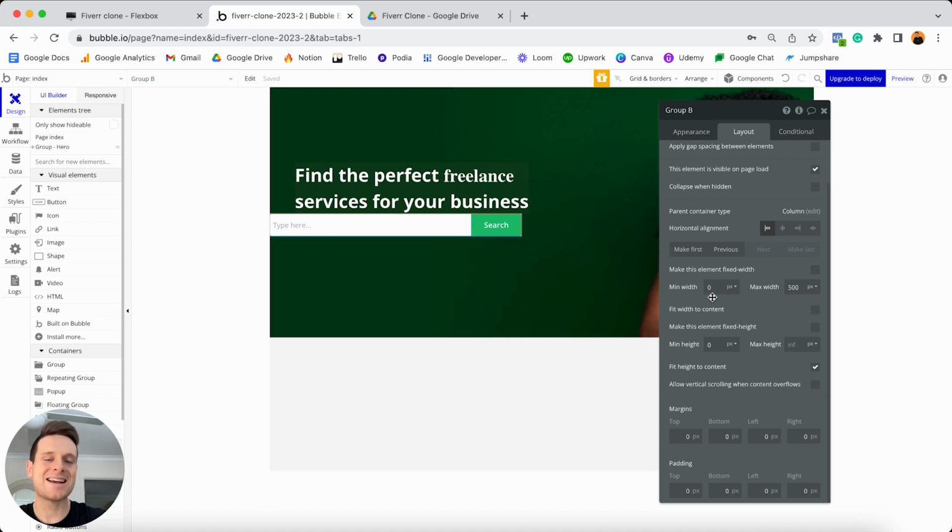Of course, because it has a minimum width of 0 though, if the page was to decrease in size, which I can show you in a moment, it's still going to be fully responsive. It just means that it's no longer allowed to be any wider than 500 pixels.